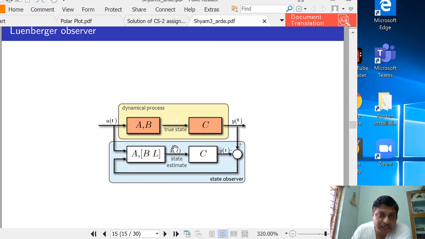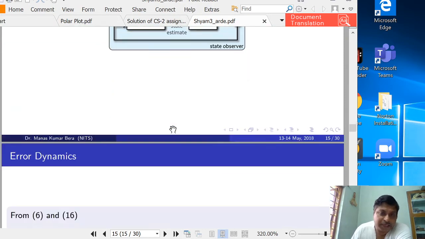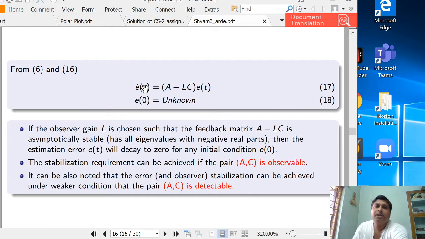Now we can assume that the x hat(t) produced by the observer will be close to the true state. It has also been proved that the error dynamics is A minus LC into e(t), and now we can modify the eigenvalues by choosing a proper gain L, by which we can place all the eigenvalues of A minus LC in the left half of the s plane.